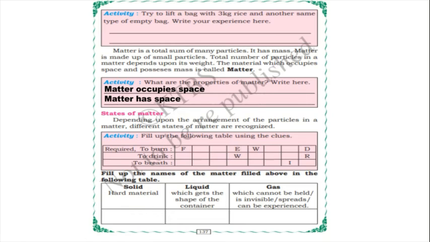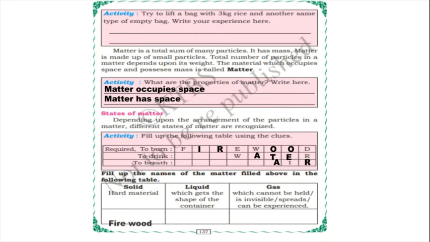What are those? Required to burn, to drink, to breathe. So what is required to burn, children? Yes, it is firewood. And what is required to drink? Water. And to breathe, we know it is air, isn't it? We know the respiration process also: we take oxygen and we give out carbon dioxide. Fill up the names of the matter above in the following table. Here they have given clues. Solid means hard material, liquid means which gets the shape of the container, and gas which cannot be held, is invisible, spreads, can be experienced.